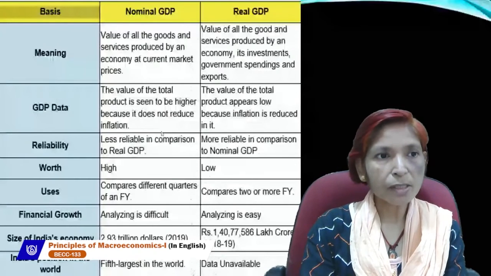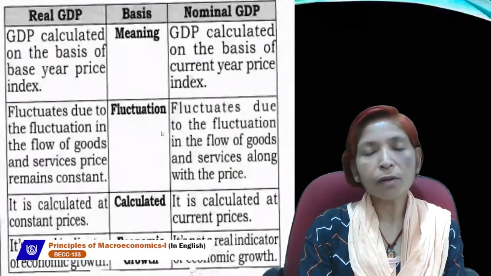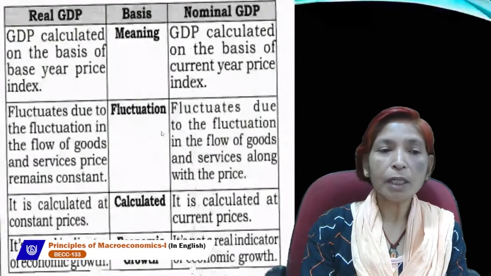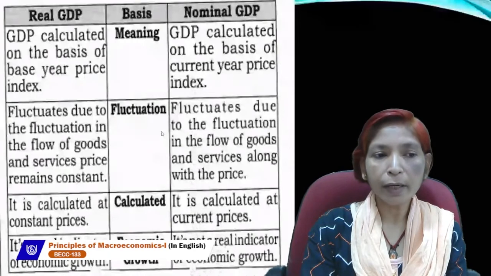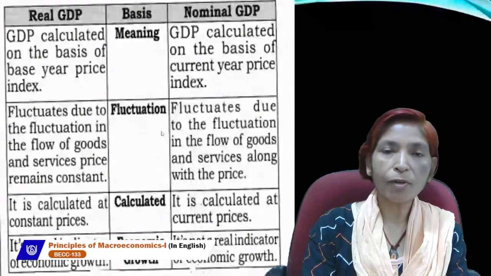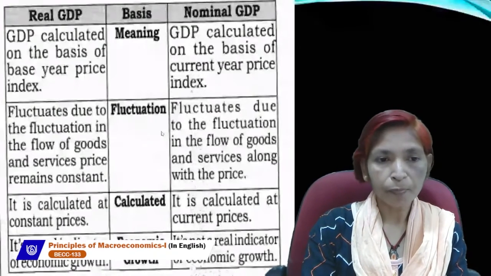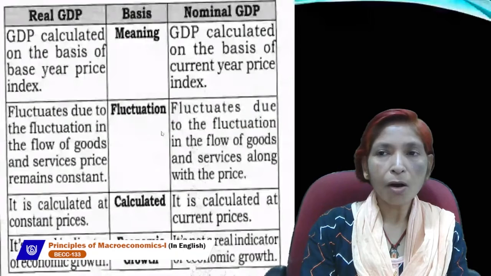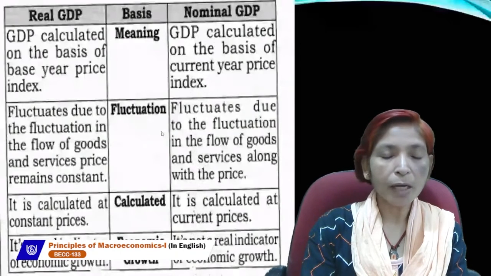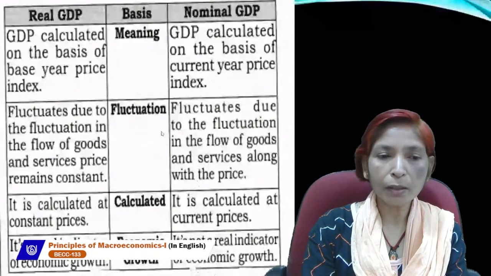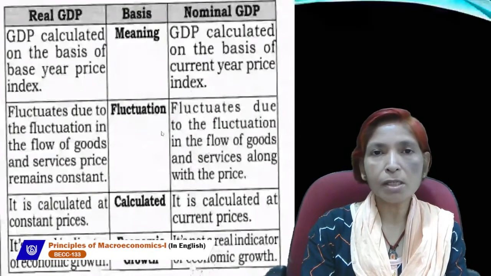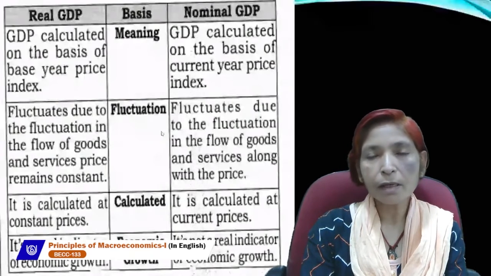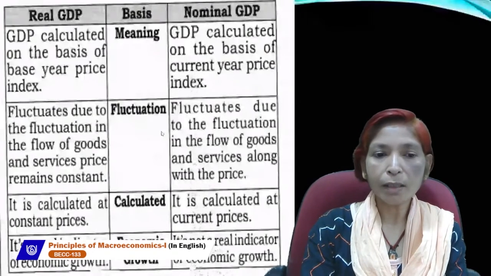Next are the uses and limitations of real GDP. We use real GDP to calculate the economic growth rate, because the economic growth rate is the percentage change in the quantity of goods and services produced from one year to the next.